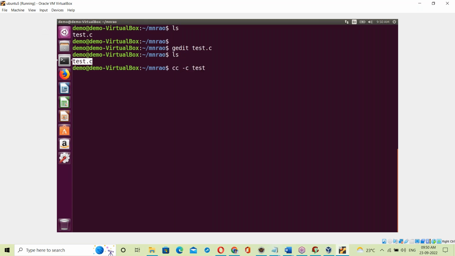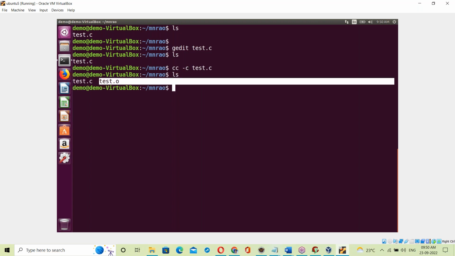cc -c test. Here we are compiling manually. Test.c compiled with no error. The first c means the C language compiler, and -c is the option meaning only compilation. Now see the result file. After compilation, the result is the test.o file.